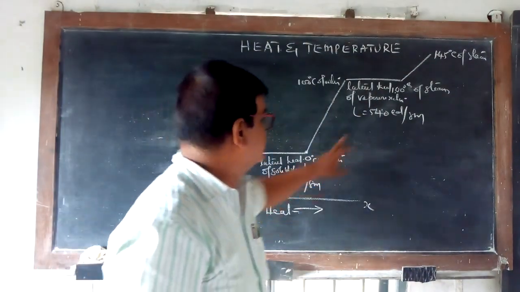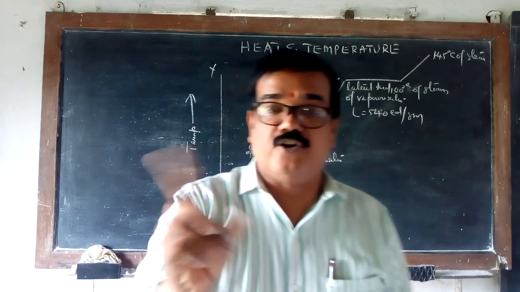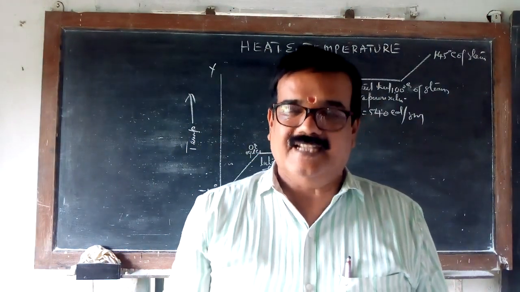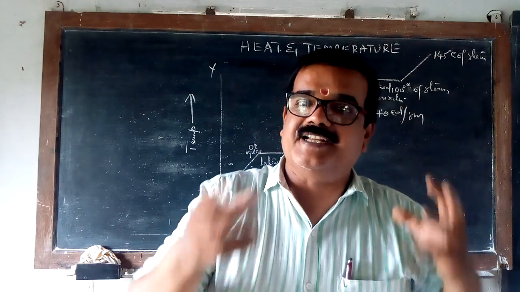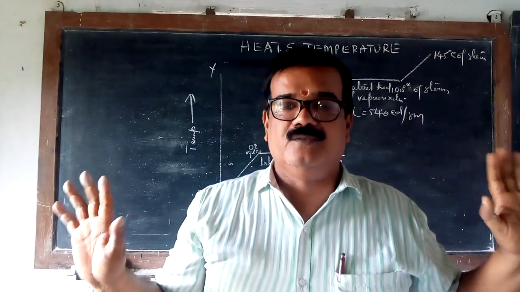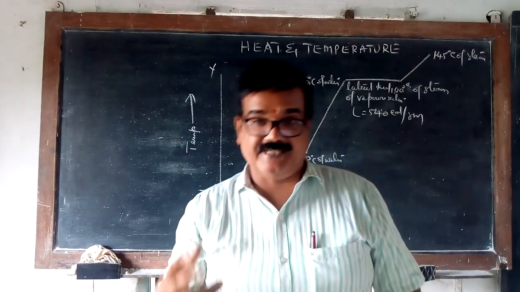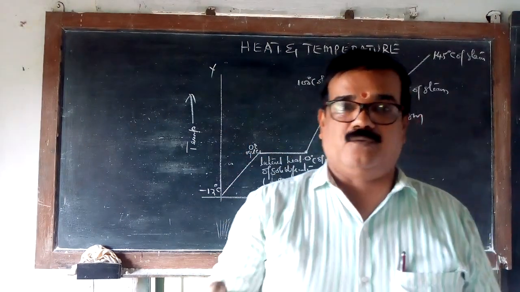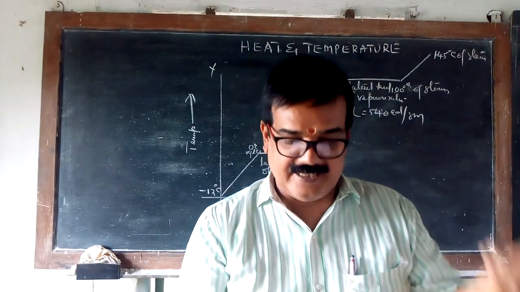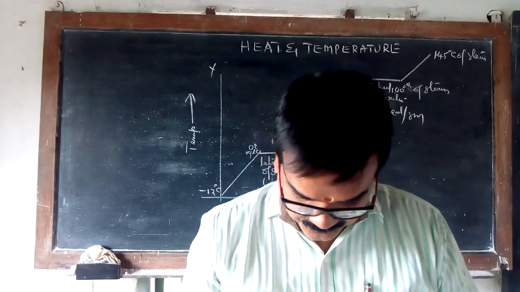But these two amounts of heat cannot be seen in the thermometer. That is why, if you don't take them into consideration, you lose this heat. It is never recorded, so it always has to be taken into consideration in calculation. That is latent heat. There are two types: sensible heat and latent heat.